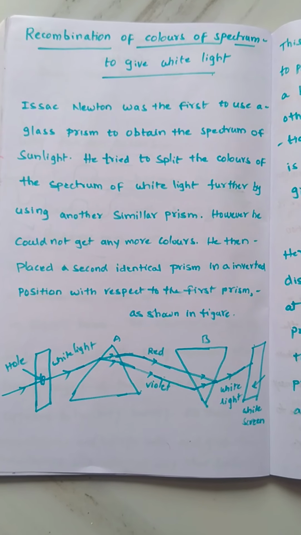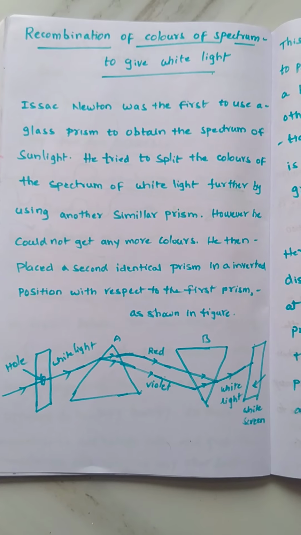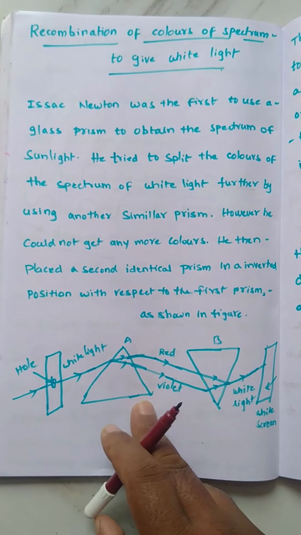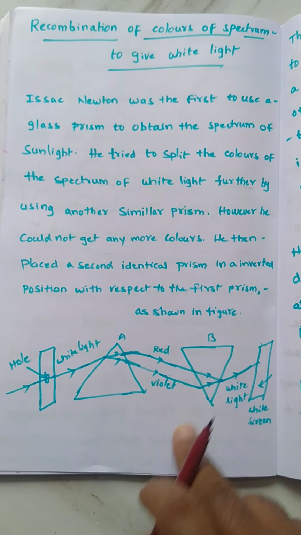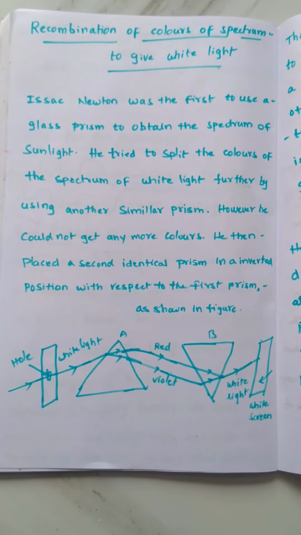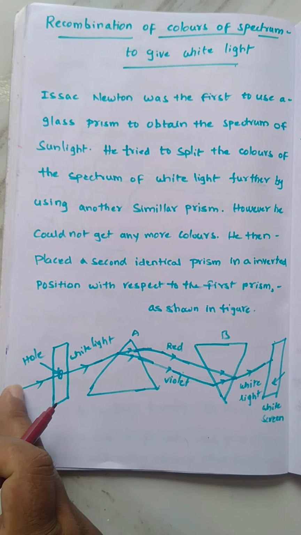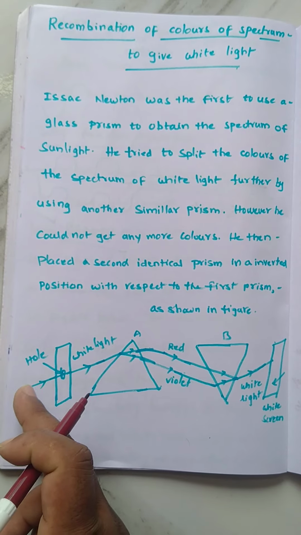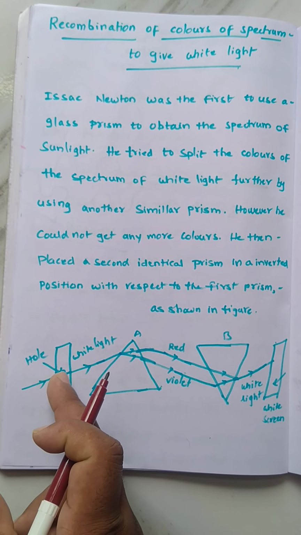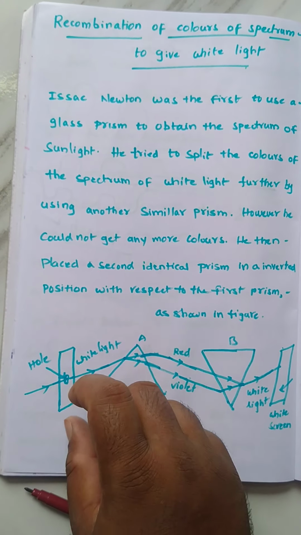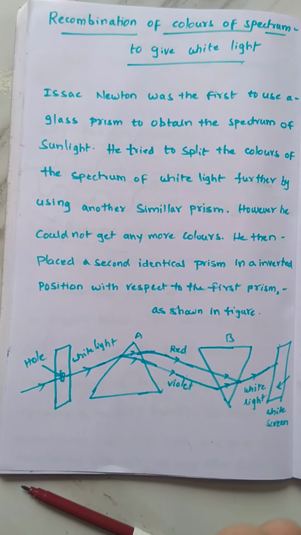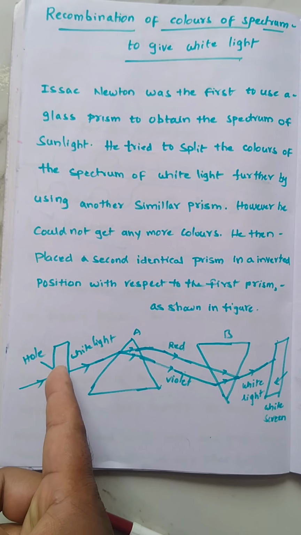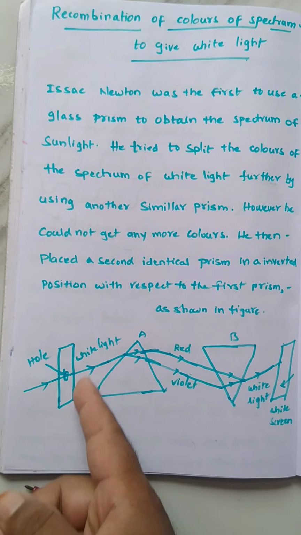Here we are taking two prisms. One is a normal prism and the other is an inverted prism. Whenever sunlight is passing through a hole, sunlight means white light is passing. Why are we setting a hole? It forms only a narrow beam of light, only a small quantity of light passing through this prism.